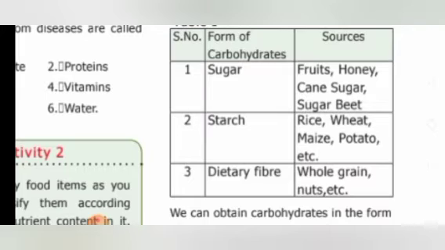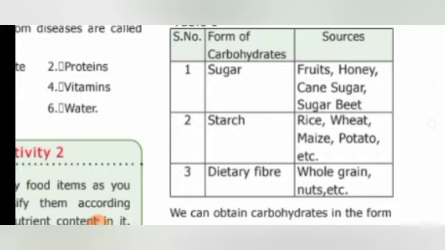Rice, wheat, maize, potato are starch. You know that the staple food in our country is either rice or wheat, right children? Why? Because they supply more energy. That's why rice and wheat are considered the staple food of our country. Is it clear children? And also giving potato to growing children is advisable. Why? Because potato contains starch in it. And also the next form of carbohydrate is dietary fibers.